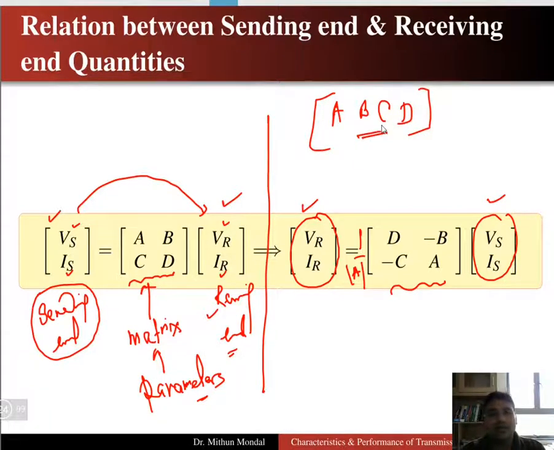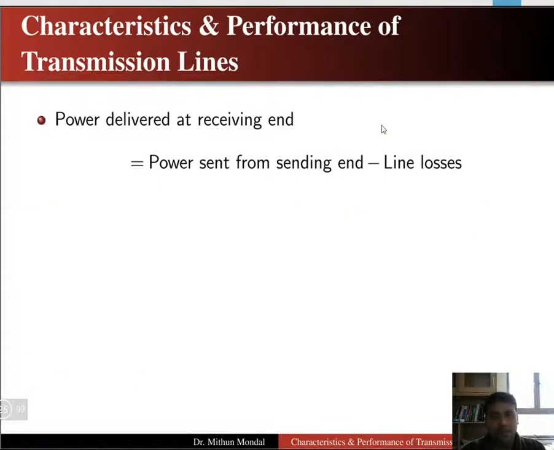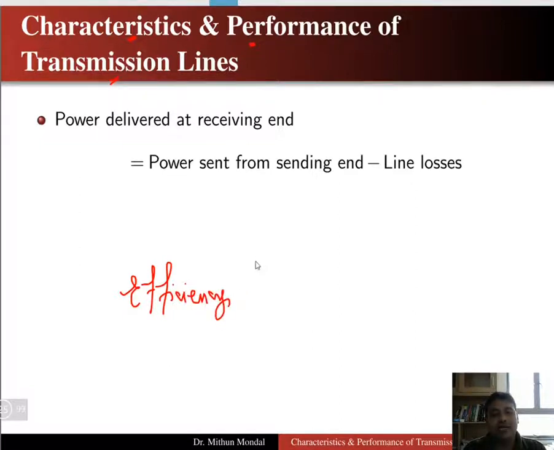The ABCD matrix of the transmission line we have to calculate after knowing the geometry of the transmission line. Next, the characteristic and performance. So any transmission line's characteristic and its performance will be described with two parameters: first, the efficiency of the transmission line, and second, the voltage regulation of the transmission line.